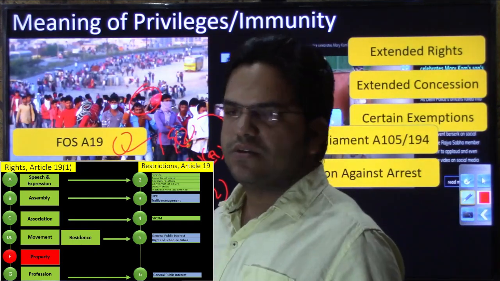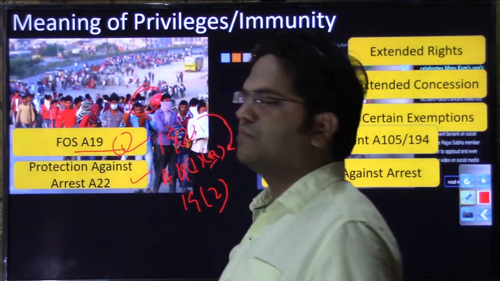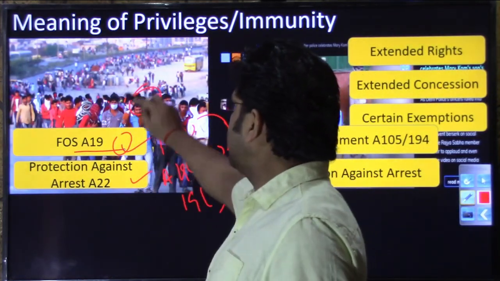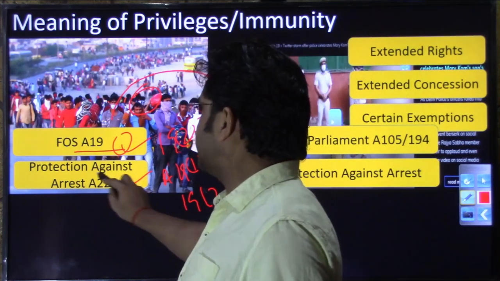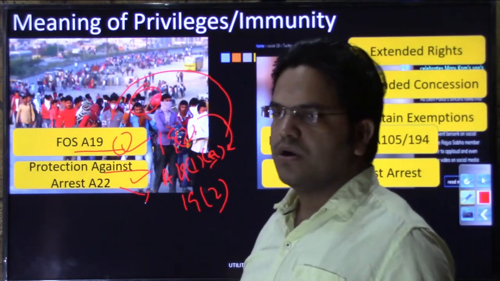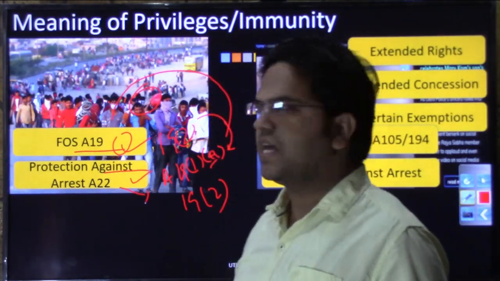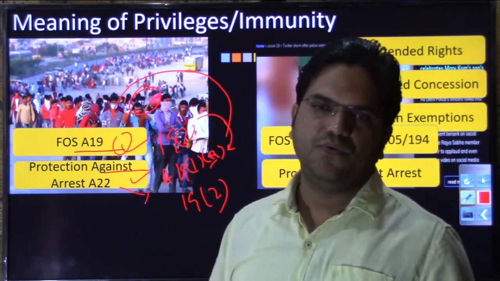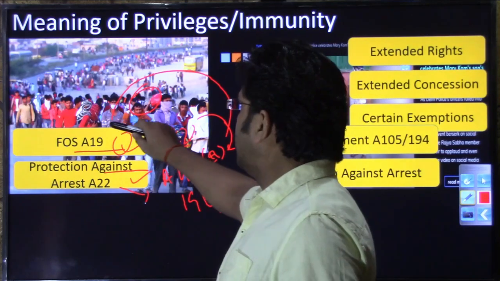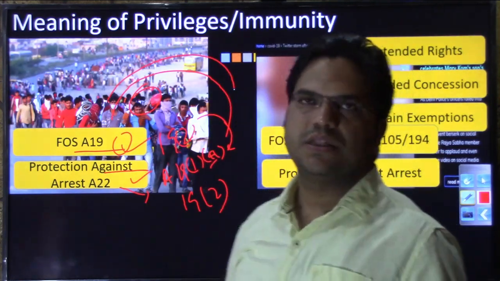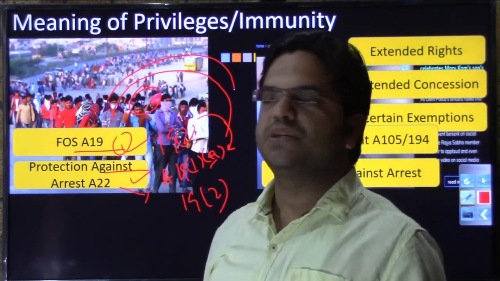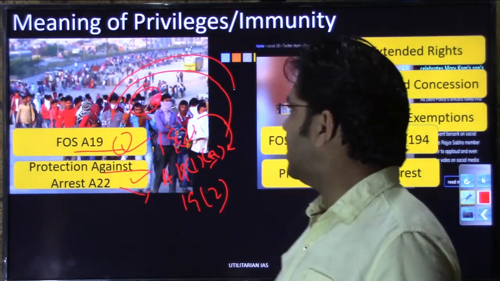So as a normal citizen, we have been given certain freedom of speech and freedom of expression, but there are certain reasonable restrictions mentioned in the same article. Protection against arrest is provided in Article 22, but again there are certain reasonable restrictions on which this protection can be taken away. But if you subject our members of parliament and members of legislative assembly to similar reasonable restrictions, they may not be able to perform their functions with respect to parliament very efficiently, very effectively and independently.